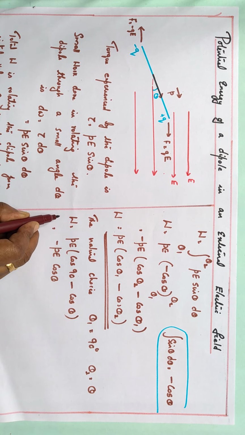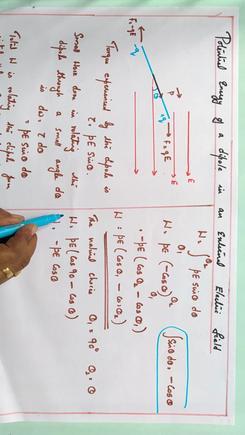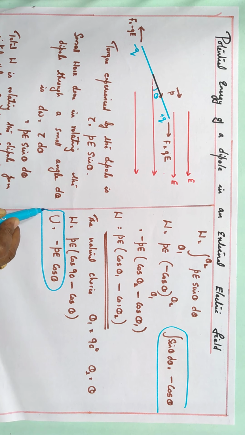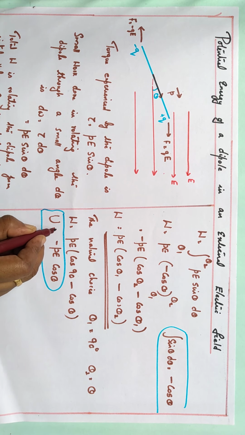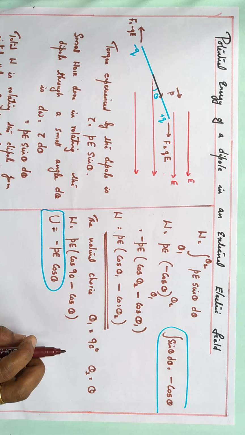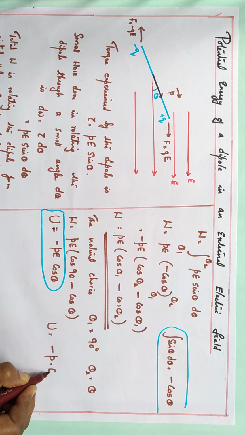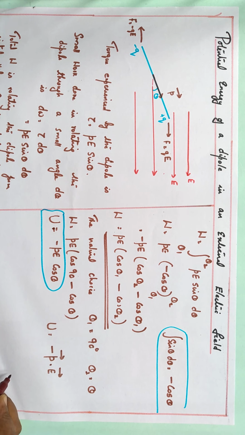And this work done is called potential energy. So what is the formula for potential energy? Potential energy is given by U equals minus P E cos theta. Since we know A B cos theta is equal to A dot B, using that U can be written as minus vector P dot vector E. This is the vector representation. So potential energy is given by the formula U equals minus P E cos theta or minus vector P dot vector E. Now we can discuss some special cases.